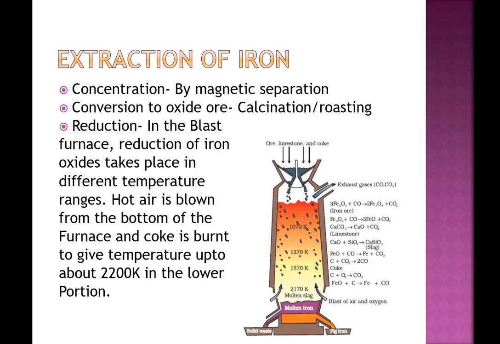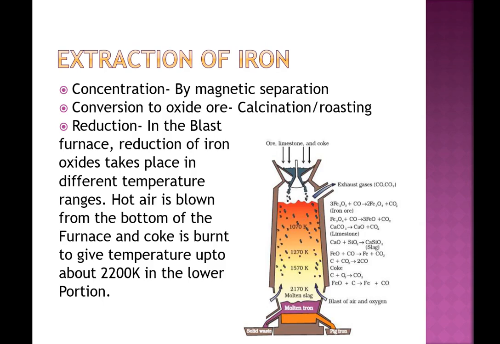After calcination or roasting, reduction is done in a special type of furnace called blast furnace. In blast furnace, reduction of iron oxide takes place in different temperature zones.